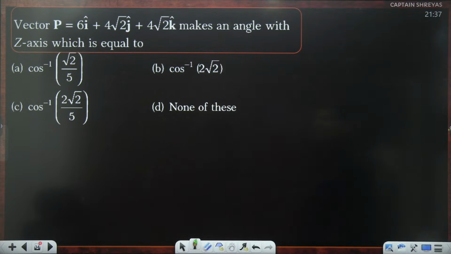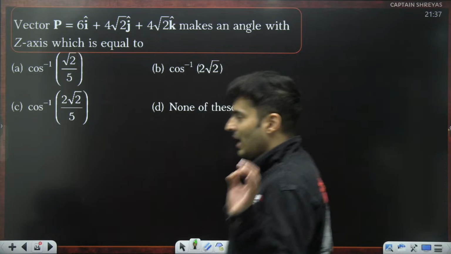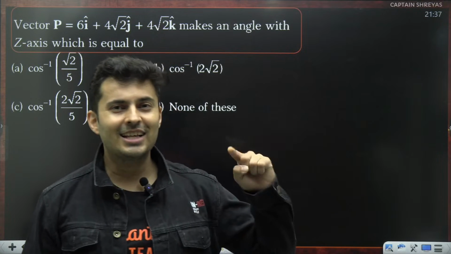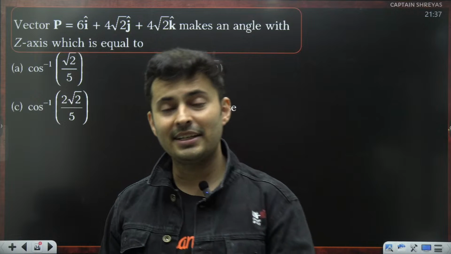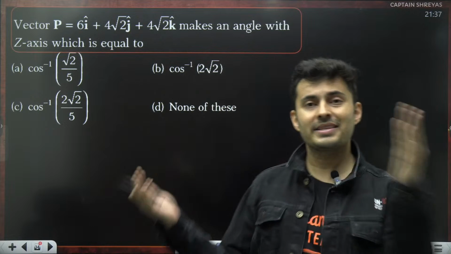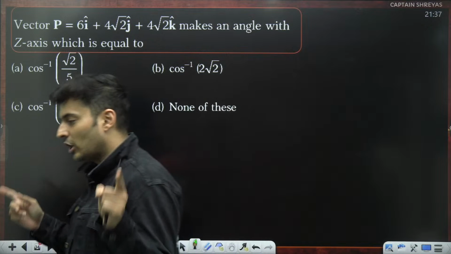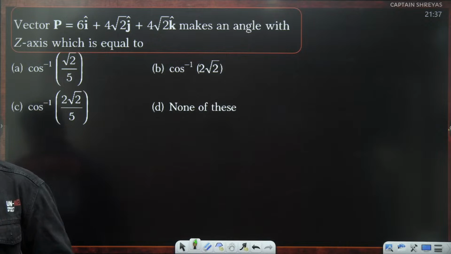There is some vector makes some angle with the z-axis. What is it equal to? I'll give you a hint. Z-axis means k cap. So they are asking you angle between two vectors. And whenever angle between vectors comes, that means you have to use the dot product formula. So come on, use that dot product formula for finding the angle between the two vectors and you will get the answer.